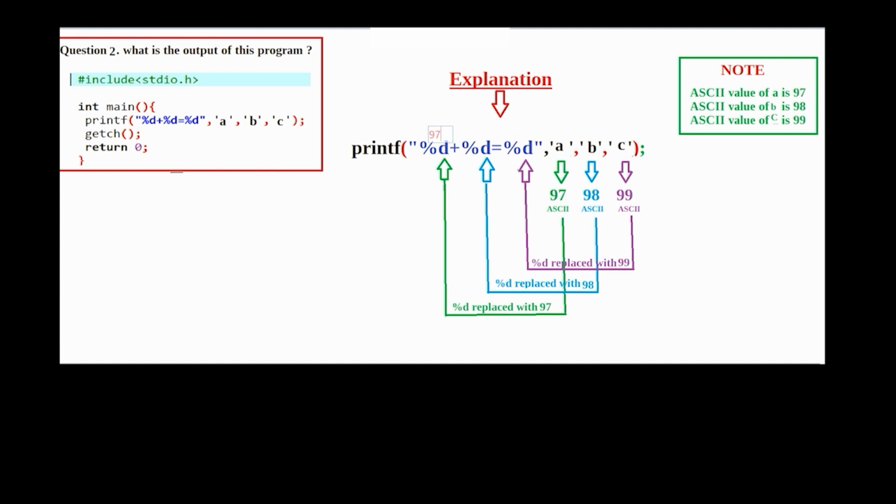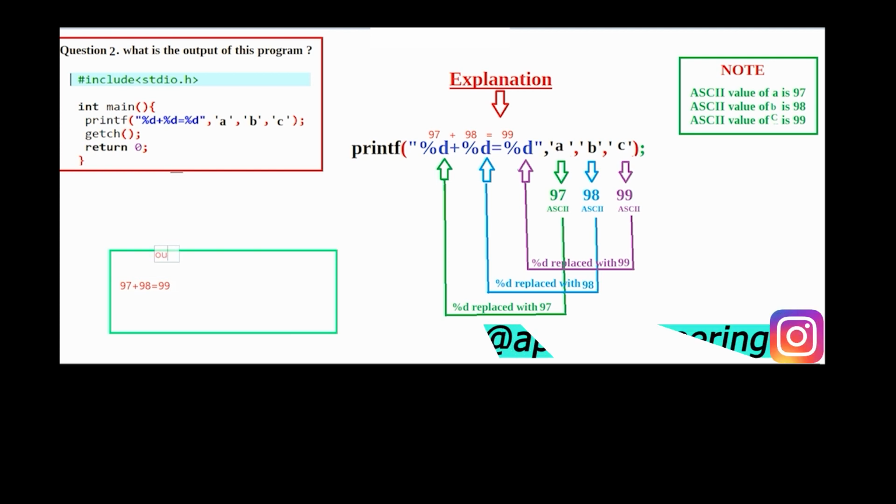Here 97 will come, and after that there is the plus symbol, and after that 98 will come, and after that there is the assign symbol, and after that 99 will come. So our output is 97 plus 98 assign 99. This will be our output. I hope you all understand question number two. It's similar to question number one.